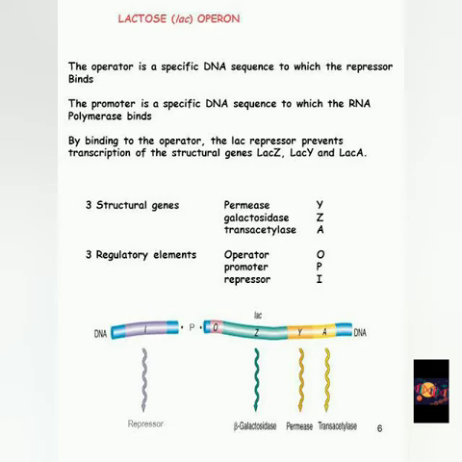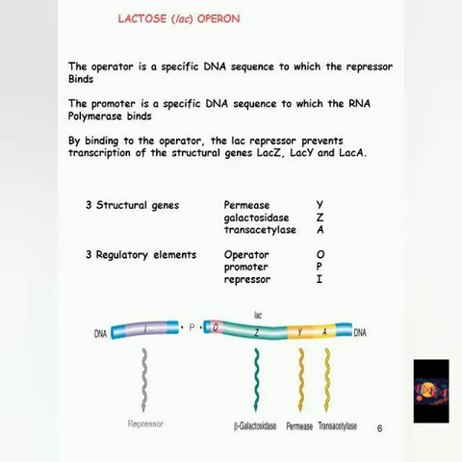As we all know, bacteria use glucose as the primary source of carbon. But when glucose is not available, they use lactose for their effective digestion. The lactose operon, or lac operon, was the first genetic regulatory mechanism, first described by Jacob and Monod. We must know that this is a very good MCQ question that comes in NEET.